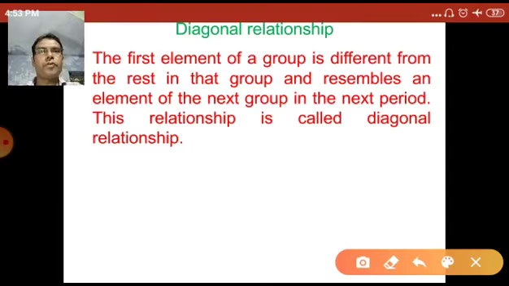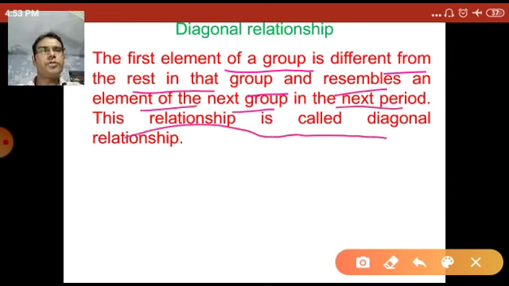The first element of a group is different from the rest of that group and resembles an element of the next group in the next period. This relationship is called the diagonal relationship.